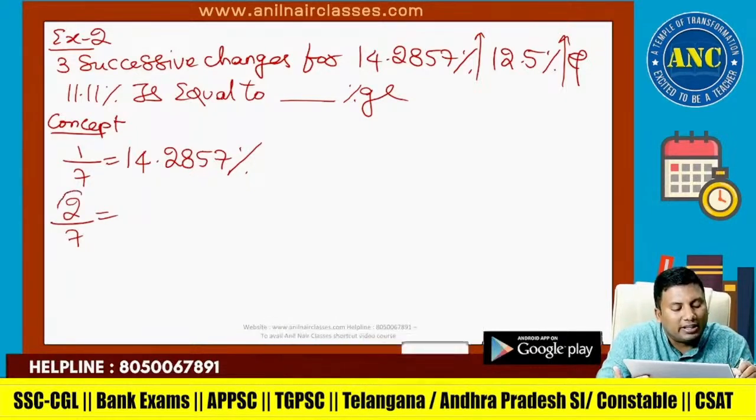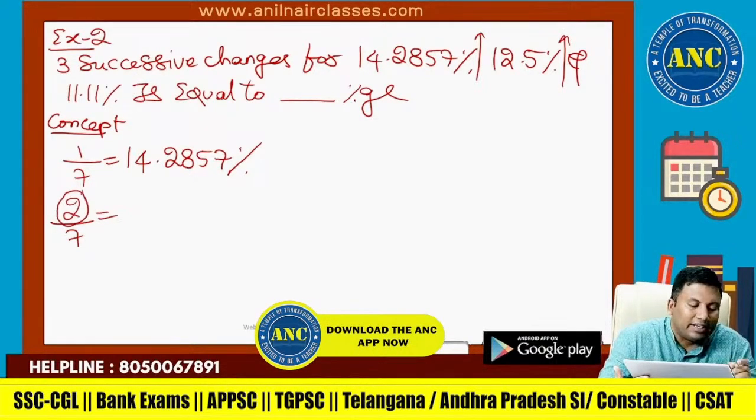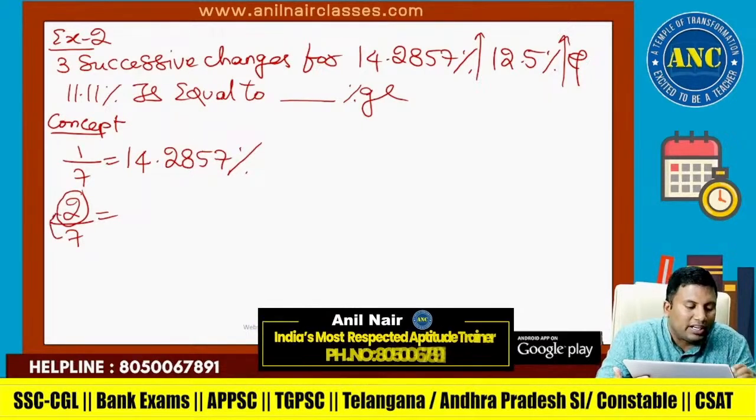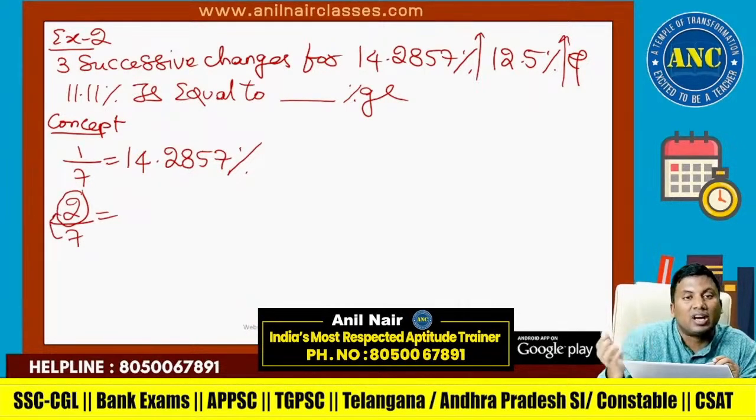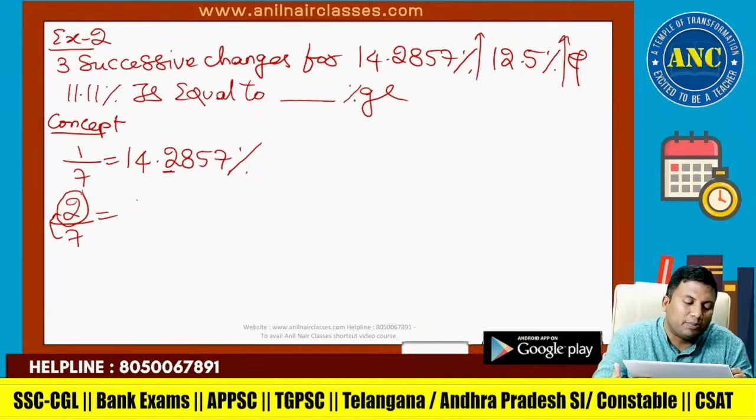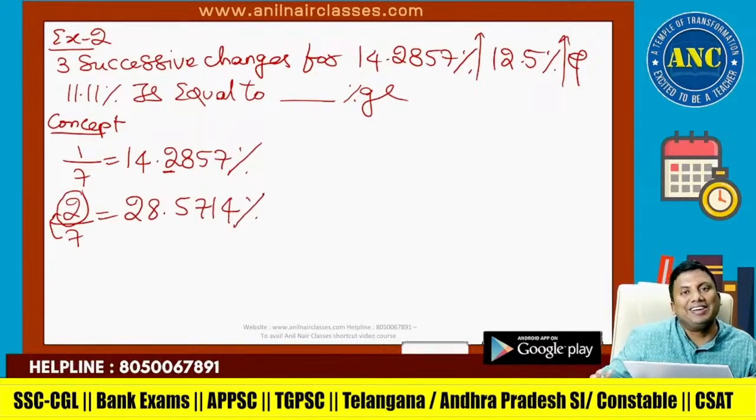Suppose I want 2 by 7. Take the numerator 2. Multiply by 10. 2 tens are 20. 7 goes how many times in 20? 7 2s are 14. 7 3s are 21. Maximum 2 times it will go. The digit 2 is present here. Write this digit and the next digit. Dot, remaining digits in serial order. Answer is 28.5714. Again I am repeating.